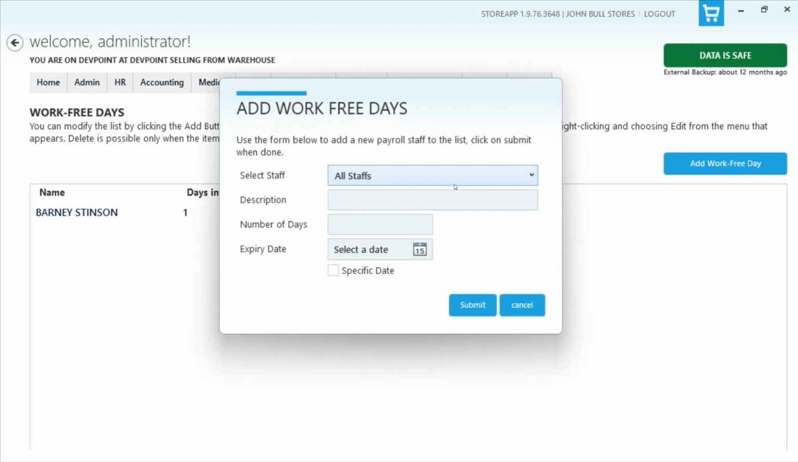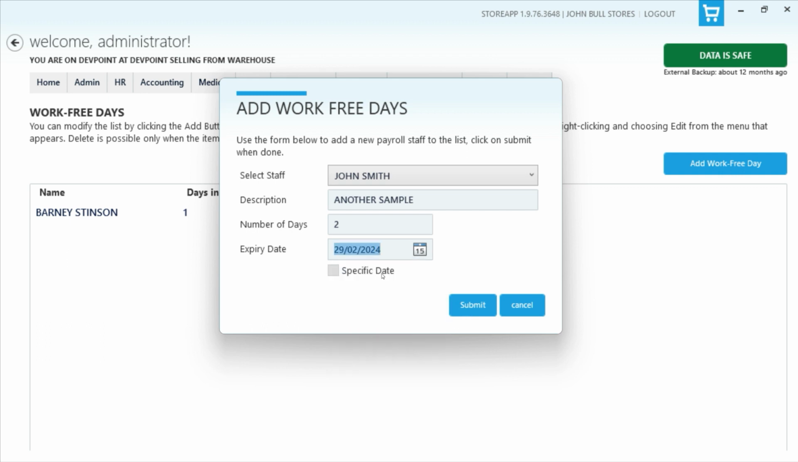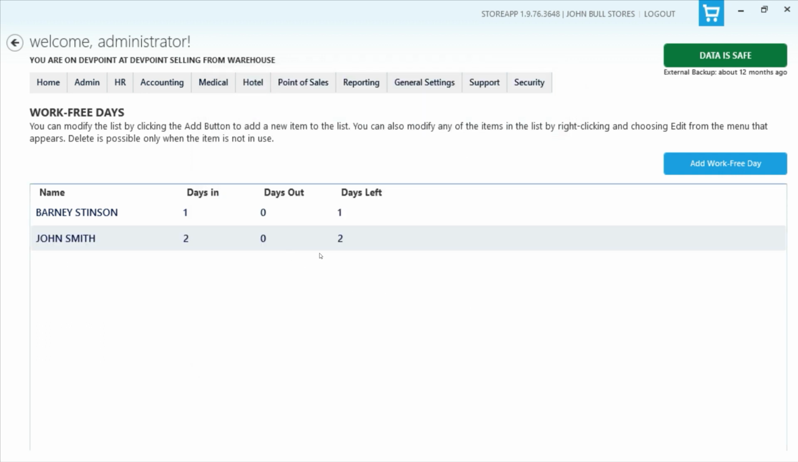So if I had another staff, say John Smith, for instance, I can just say maybe I give them 2 days till the end of the month. So no specific, and you can see how this now works. It gives them number of days in, days out, and then what is left. Immediately this gets to the expiry date, the system takes it off and they are unable to use it. So that is that about work free days.